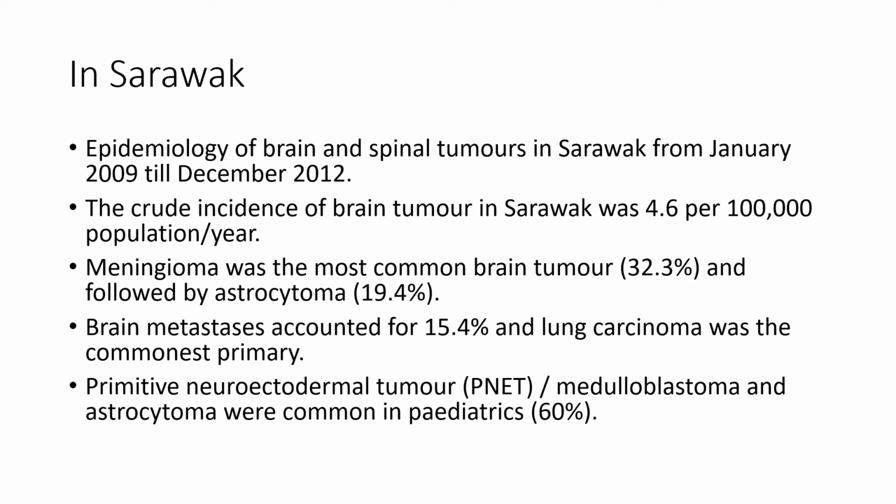Looking at the Sarawak data from January 2009 to December 2012, the incidence of brain tumor was 4.6 per 100,000 persons per year. Meningioma was the most common brain tumor, followed by astrocytoma. Brain metastasis accounted for 15% of the cases, and lung cancer was the commonest primary. Medulloblastoma and astrocytoma were common in pediatrics.